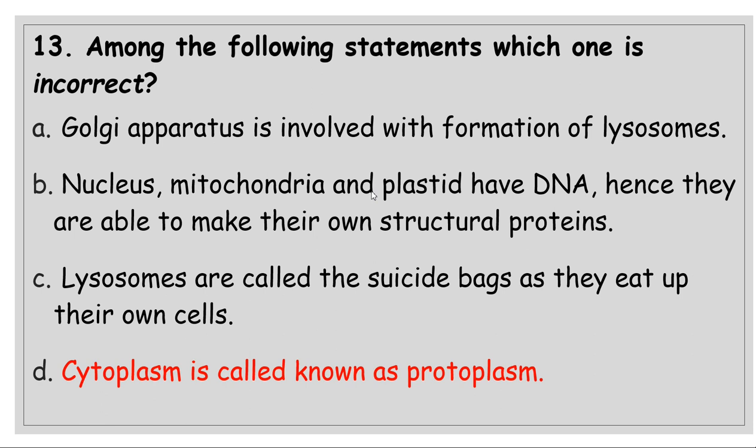Among the following statements, which one is incorrect? Golgi apparatus is involved in formation of lysosome. True. Nucleus, mitochondria, plastid have DNA, hence they are able to make their own structural protein. True. Nucleus has the main DNA of the cell, and mitochondria and plastid have their own DNA, a single chromosome you can say, or their own small DNA. The lysosomes are called suicide bags. Yes, it is true. Cytoplasm is also known as protoplasm. No.